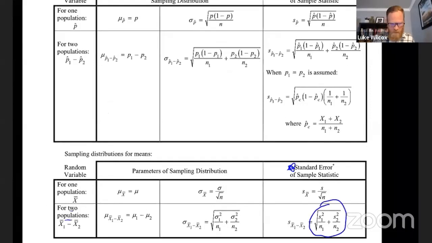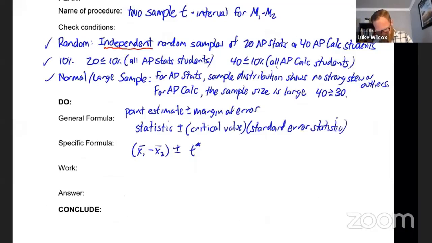So we're just going to copy that over for our standard error, which is the square root of s1 squared over n1 plus s2 squared over n2. What we're really doing there is adding the variances of the two sampling distributions, which we are allowed to because of the independent random samples. Now let's plug in some numbers here. 11.4 minus 9.1 plus or minus.